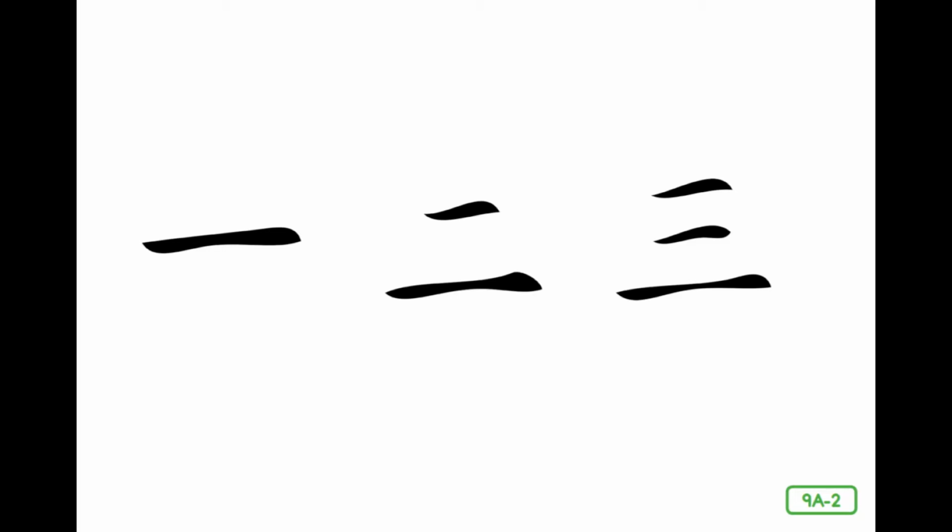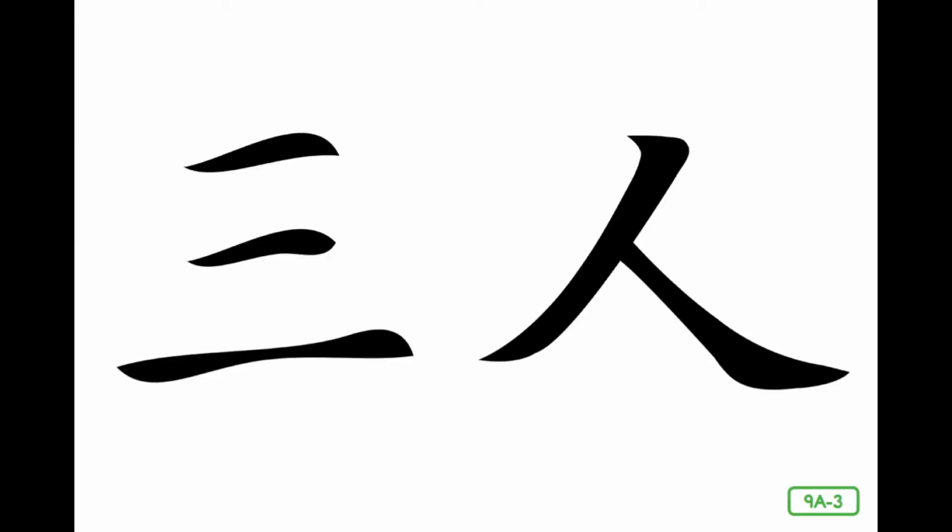Now, look closely at these three characters. What do you think these three characters mean? These are the characters for the numbers 1, 2, and 3. If you wanted to write 3 people, you would combine the symbol for the number 3, shown on the right side, with the symbol for person. And it would look like this. We have our symbol for 3 and our symbol for person. So this says 3 people.